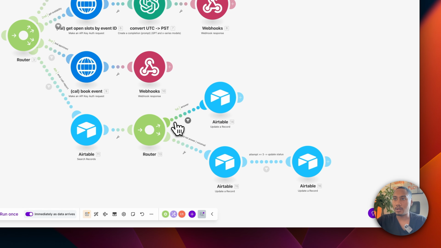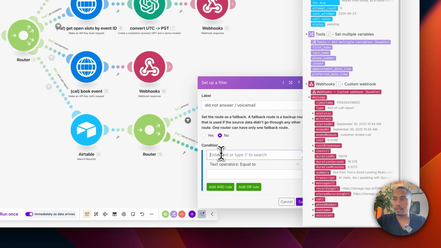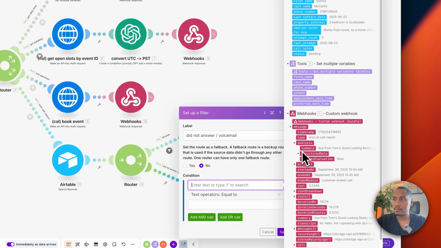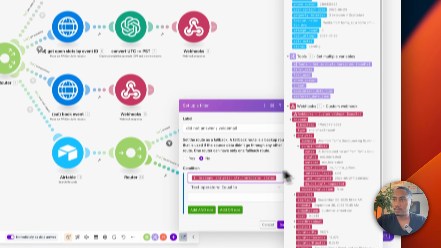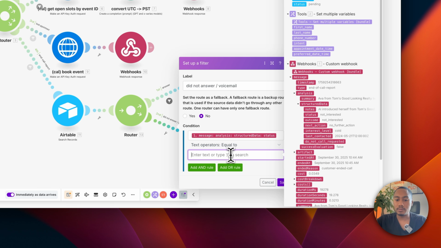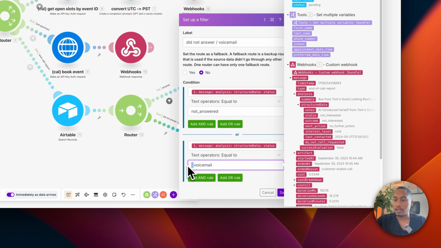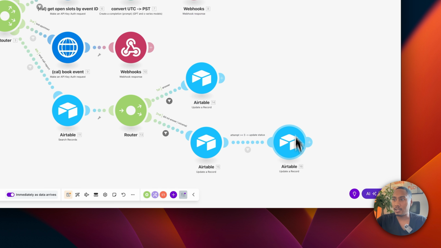So if they answered, they're going to go down this path. And then for this one, if the status is equal to not answered, or if the status is equal to voicemail, and then continue down this path. Okay, and we can hit save.